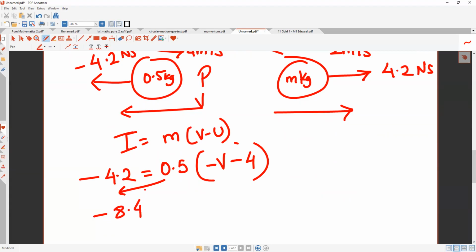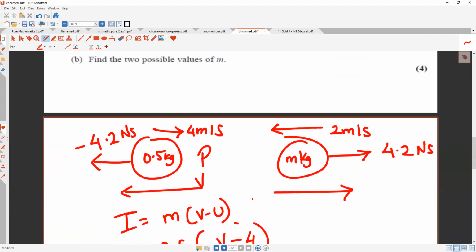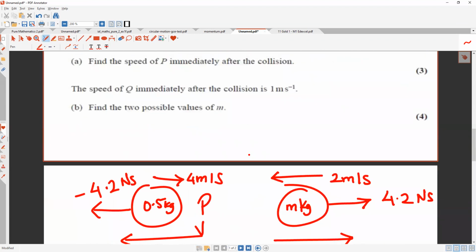If this 0.5 comes over here, it will be minus v minus 4. ওদিকে গেলে minus 8.4 plus 4 is equal to minus v. Okay, কত পাচ্ছ? 4.4. Okay, 4.4 meter per second is your velocity, not Newton, meter per second. Okay, বুঝছো? Then they said the speed of Q immediately after the collision is 1 meter per second.